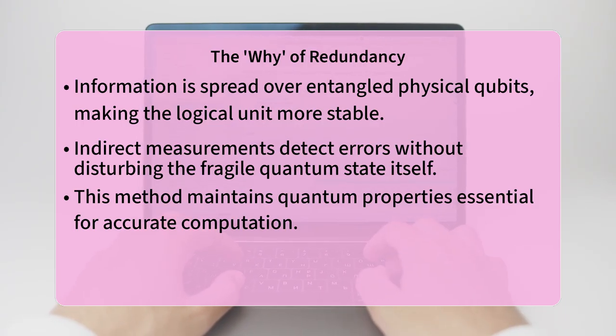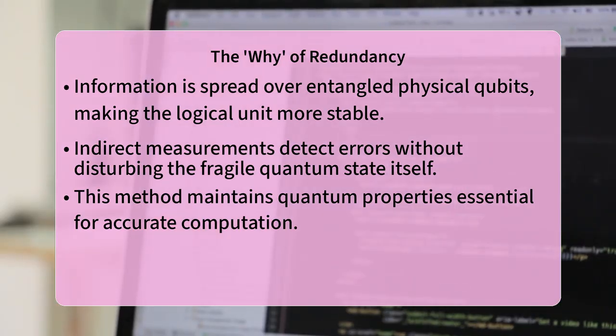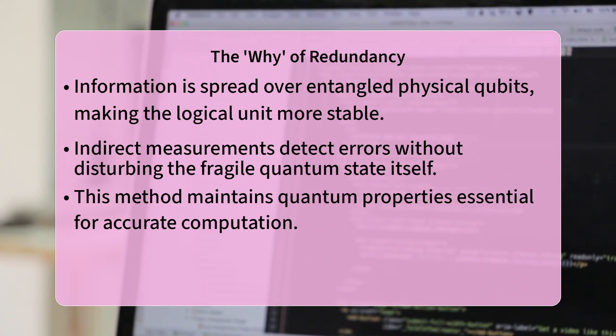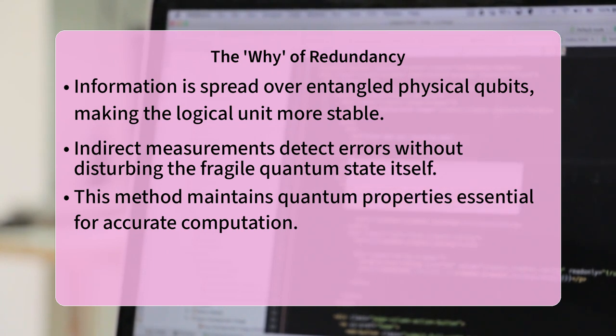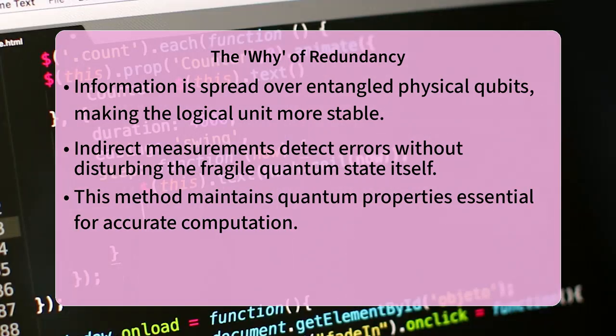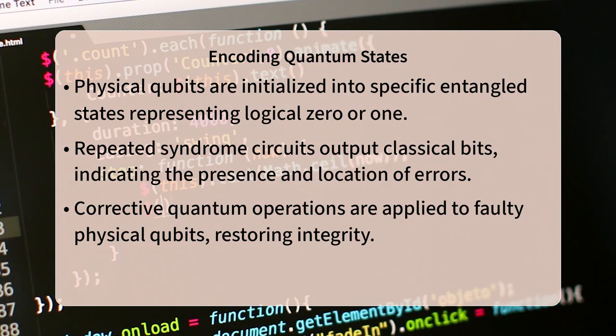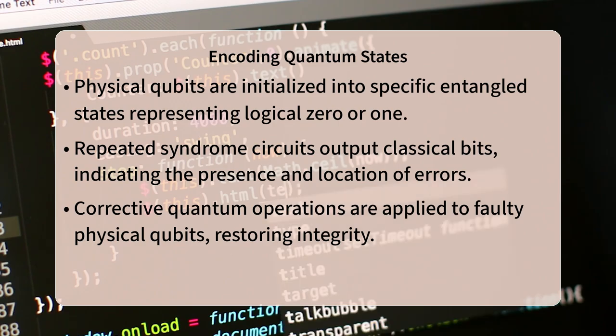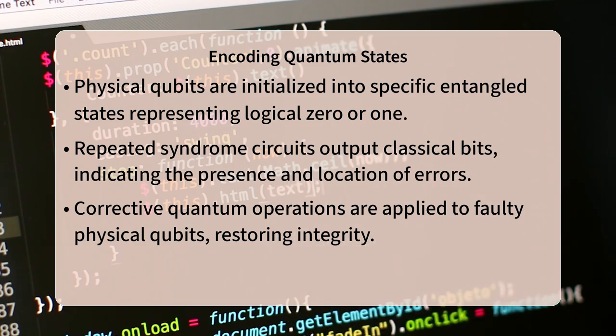Practically speaking, encoding quantum states involves several steps. First, we prepare a set of physical qubits in a specific entangled state that represents our desired logical 0 or logical 1. This preparation uses quantum gates, much like building a tiny quantum circuit. For example, in a 3 physical qubit code, a logical 0 might be encoded as the entangled state where all 3 physical qubits are 0. A logical 1 would similarly be an entangled state where all 3 are 1.